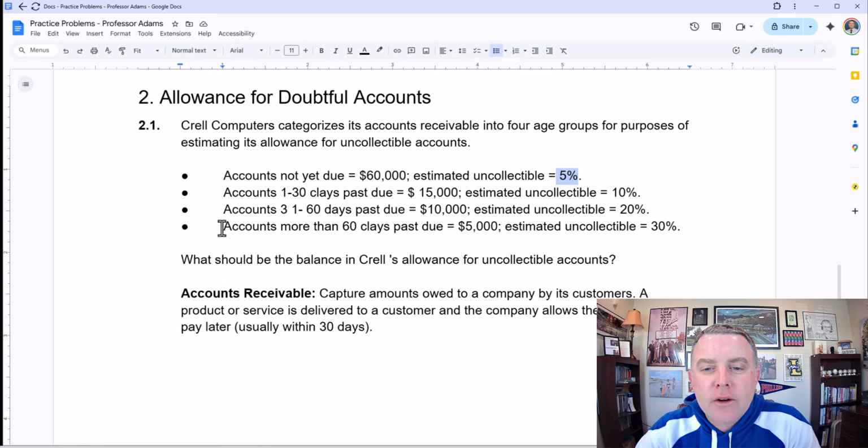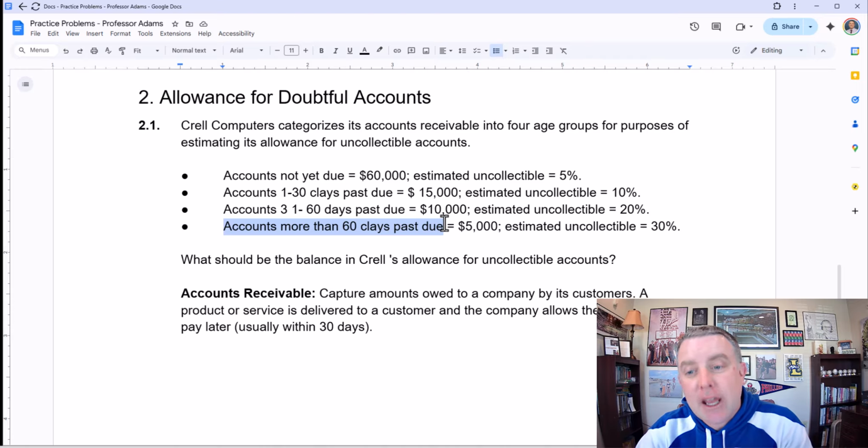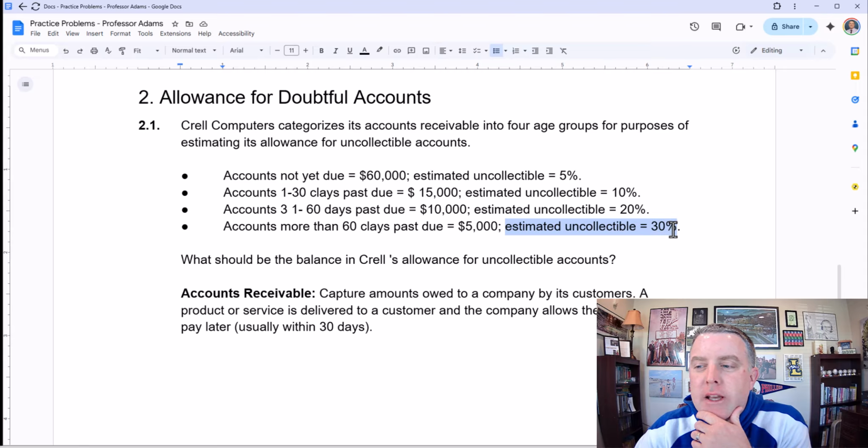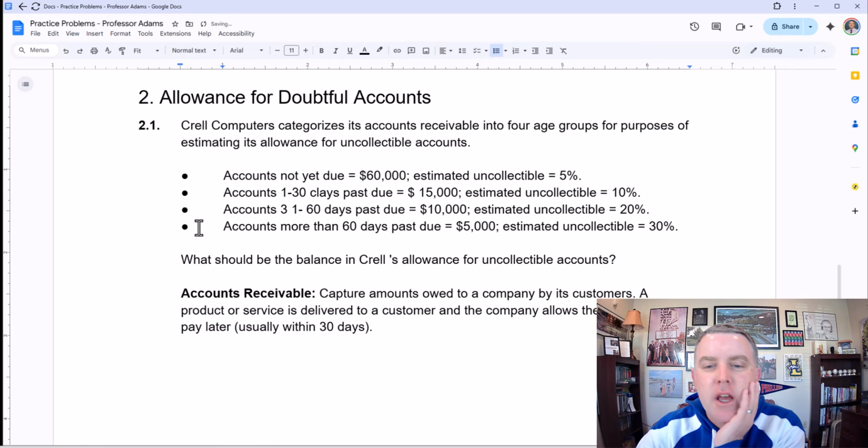And then as you go all the way out to bills that are 60 days past their due date, the customer has hit their due date and still has not paid 60 days after that due date. So these types of customers are pretty unlikely to pay. Based on our history, we estimate that about 30% of accounts more than 60 days past their due date (I don't know why this says clays, this is days) ultimately will not be collected.